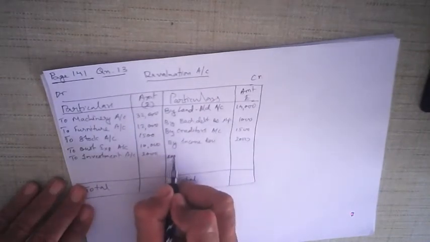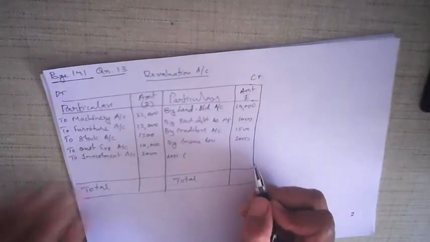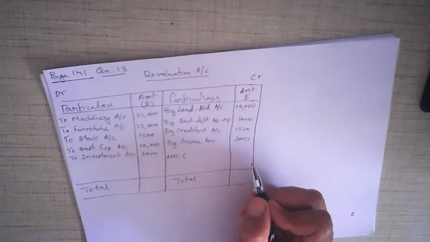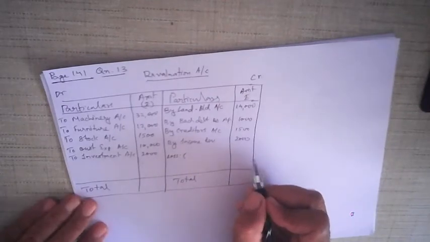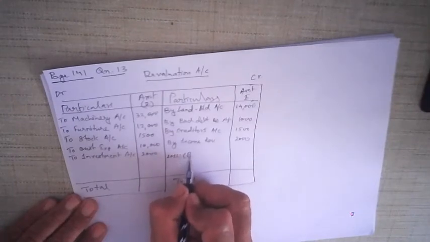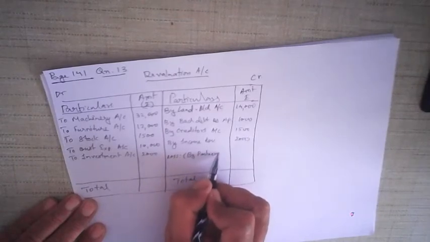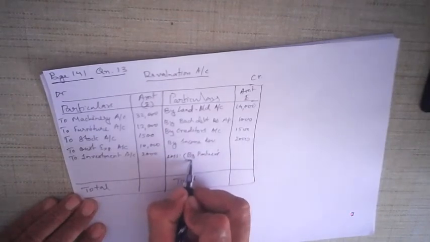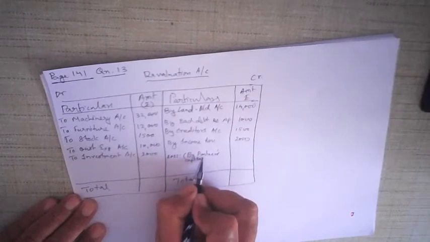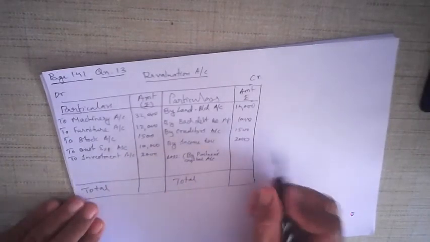So loss. Okay. And if you look at the balance sheet, capital account is given, but current account is not given. So we will be transferring to partners' capital account. So transferred by partners, we transfer it to partners' capital account. In what ratio? Old ratio. Old ratio was given as 5:3.